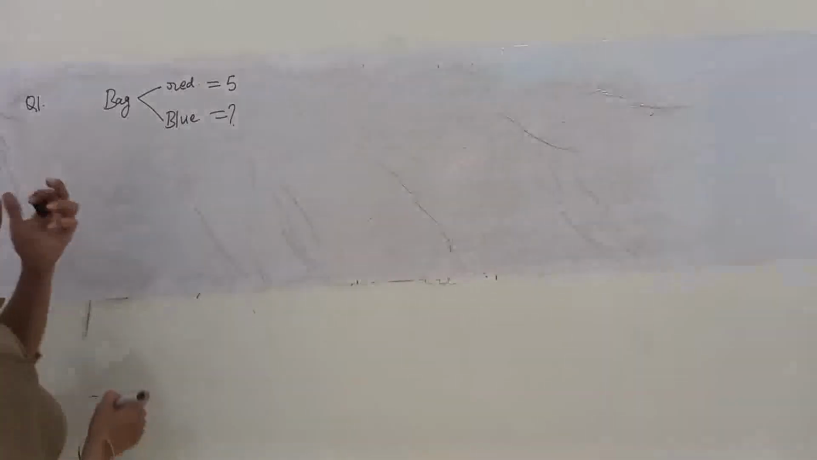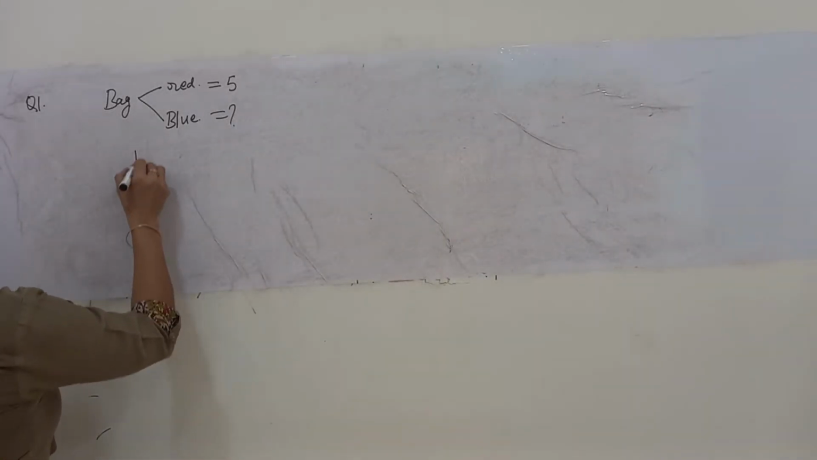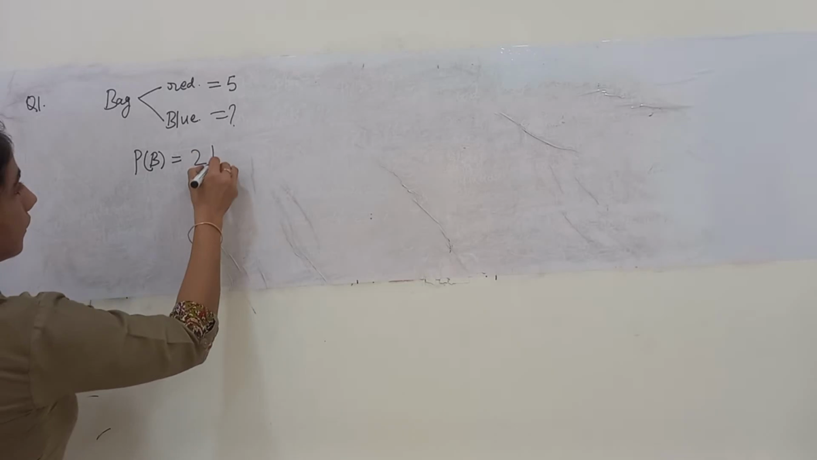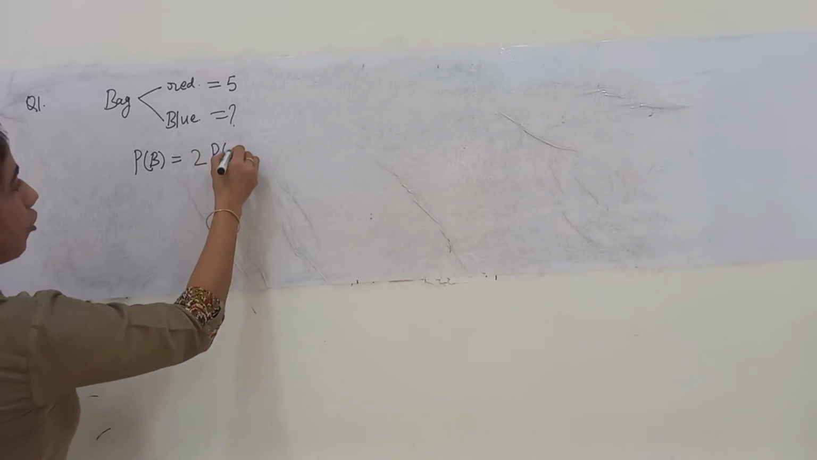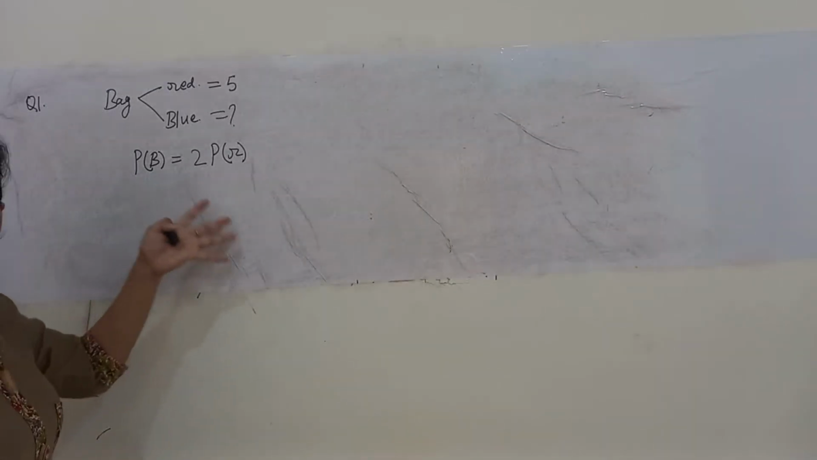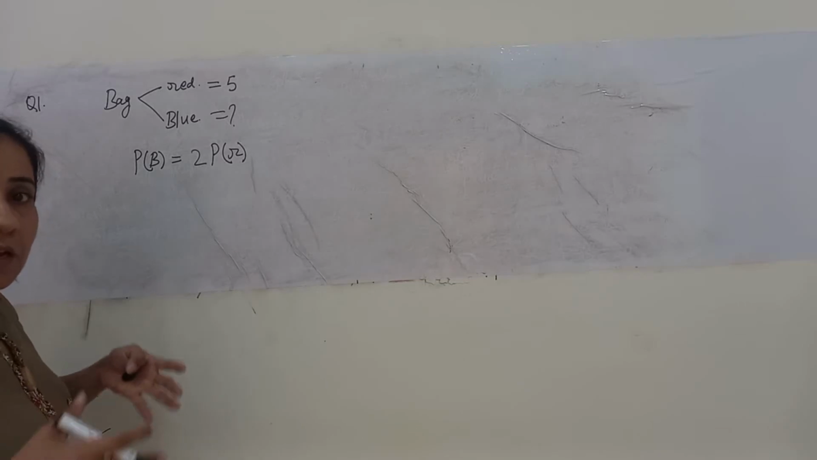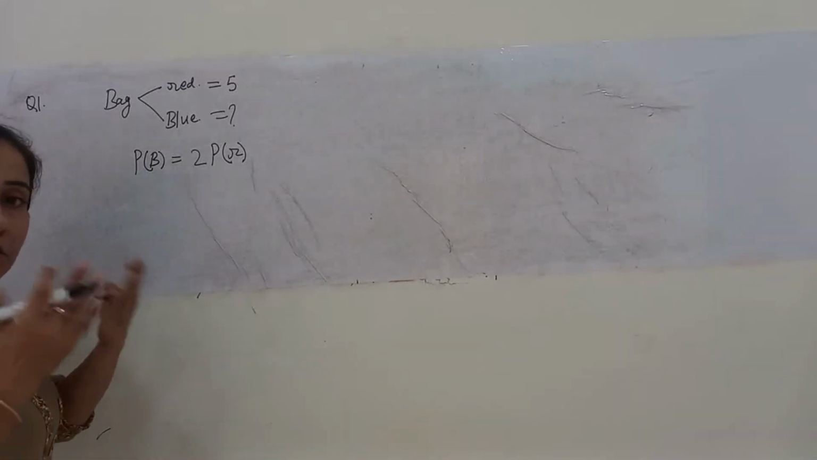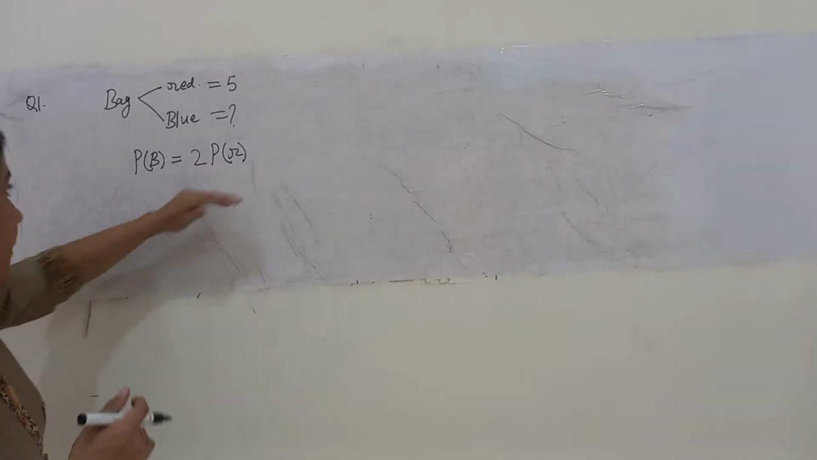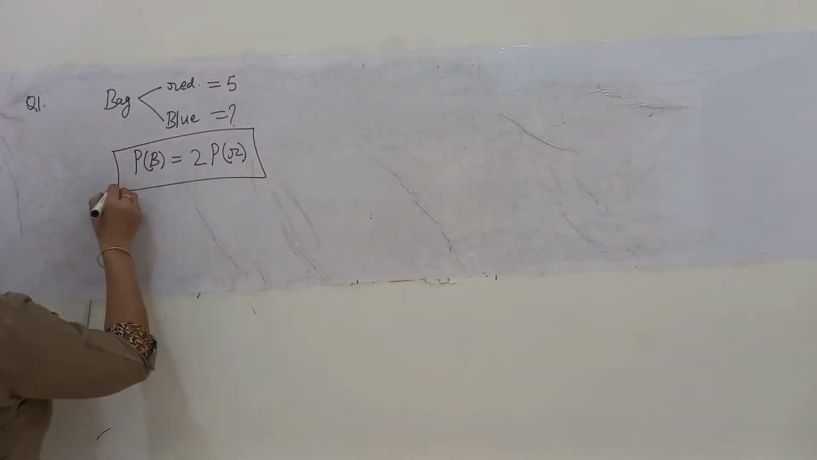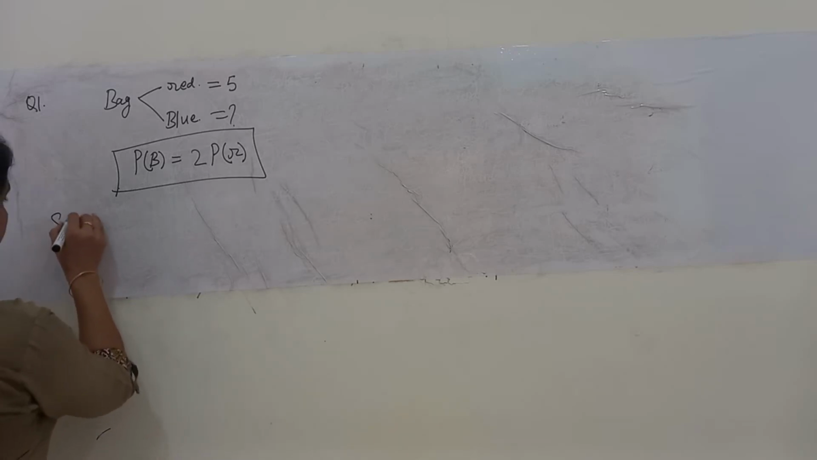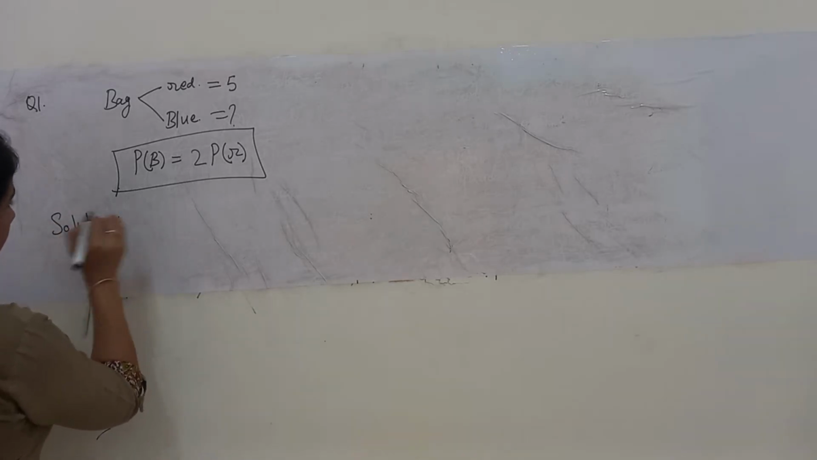Now, the only condition given is that the probability of drawing a blue ball is twice the probability of drawing a red ball. Probability means chances. The chance of drawing a blue ball is not more, in fact it is twice the chance of drawing a red ball from the bag. This is the condition that is provided. Now let's start with the solution part.